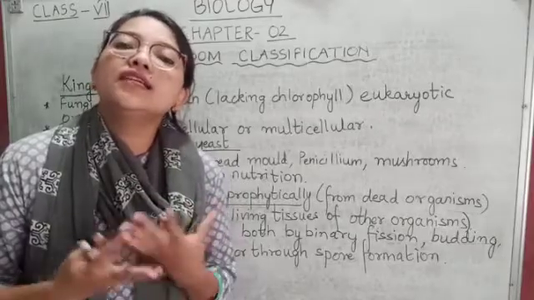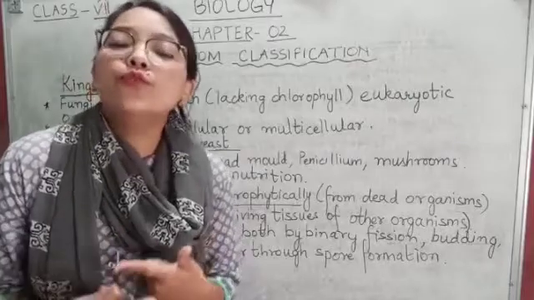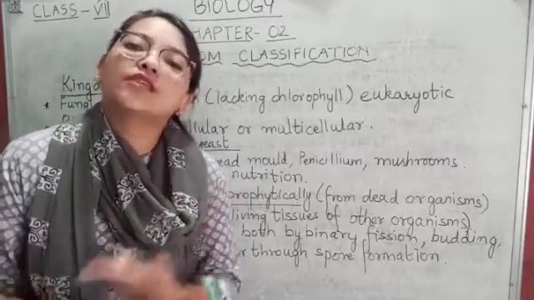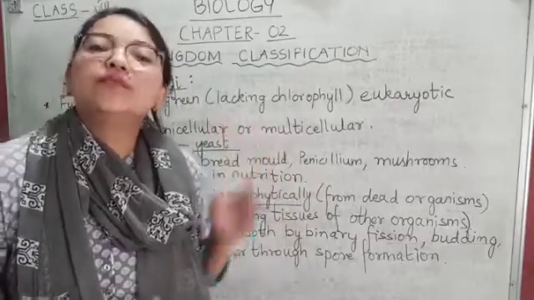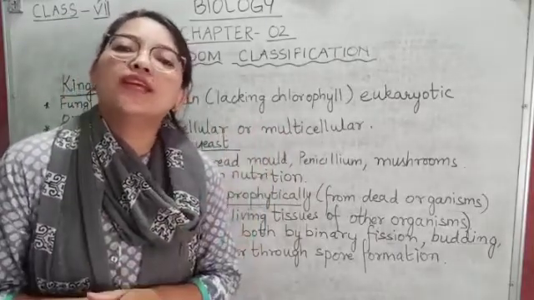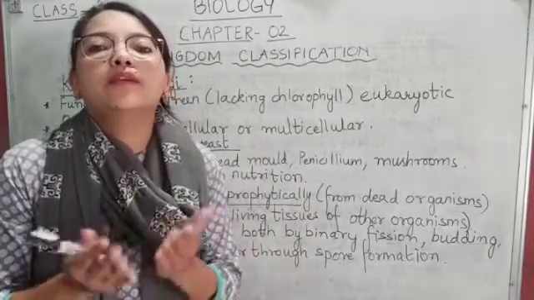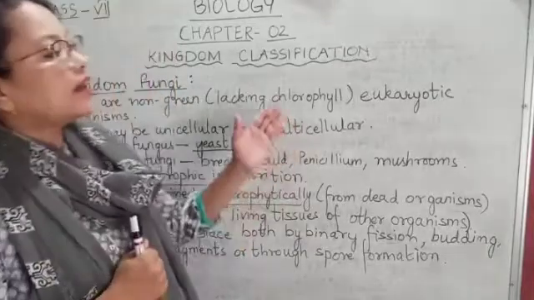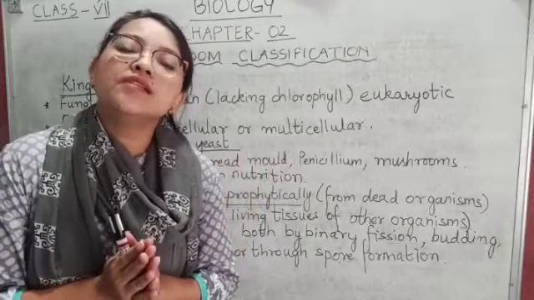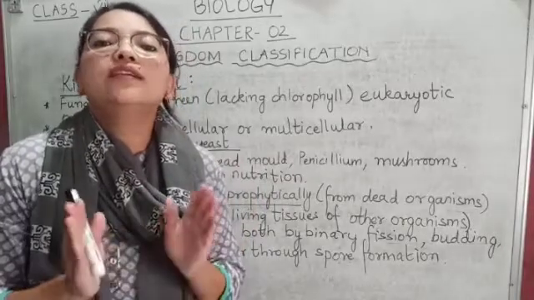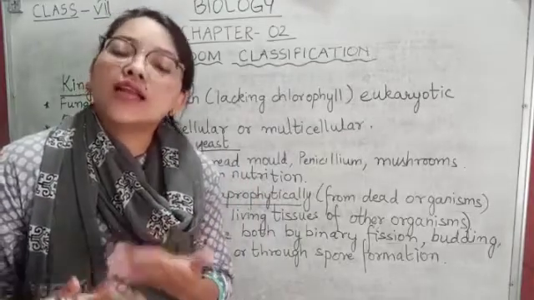And why do plants need the sun's energy? They need it to prepare their food by the process of photosynthesis. But the members of this kingdom do not have chlorophyll, so they do not prepare their own food. And they are eukaryotic organisms. Eukaryotic means they have a well-defined nucleus, and they have cell organelles.